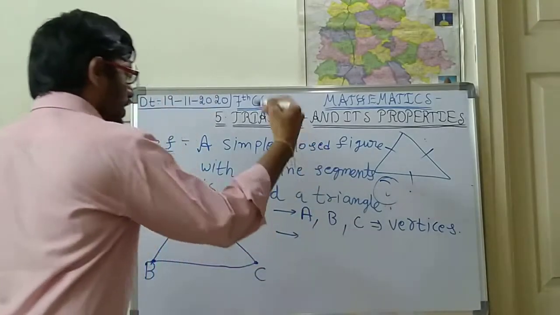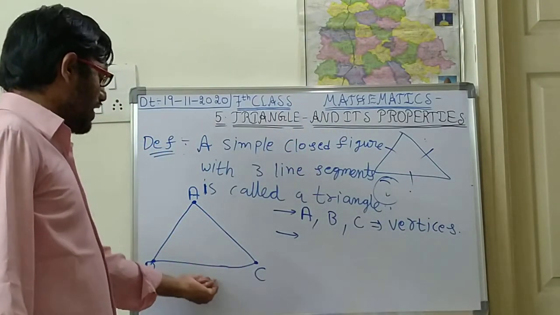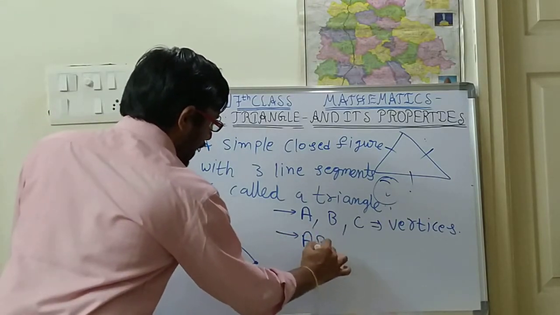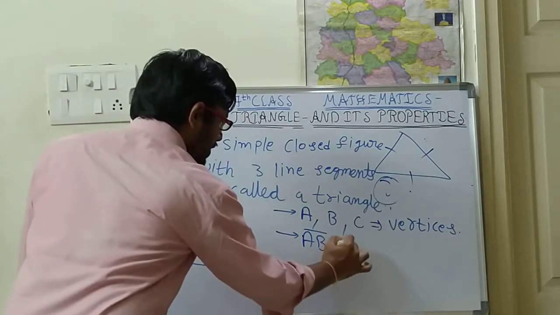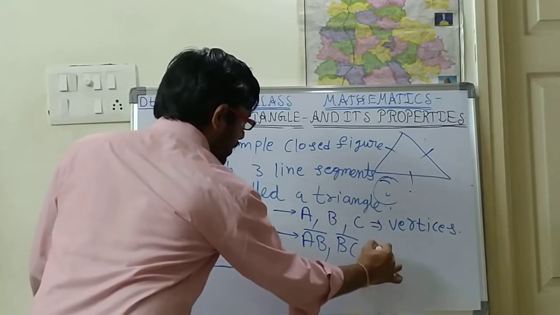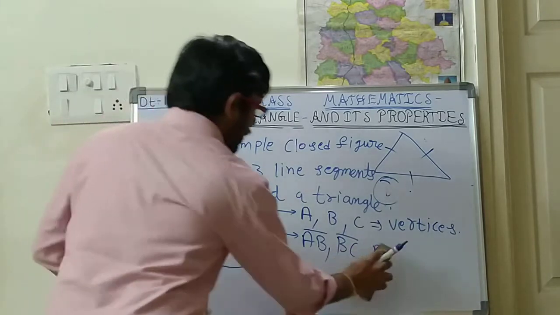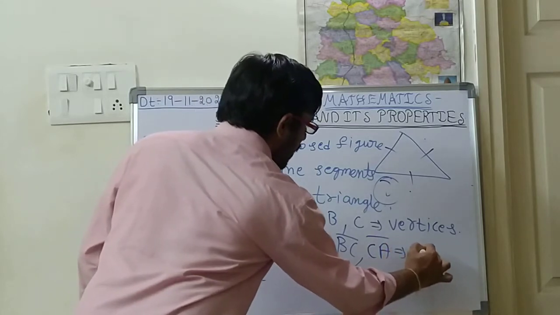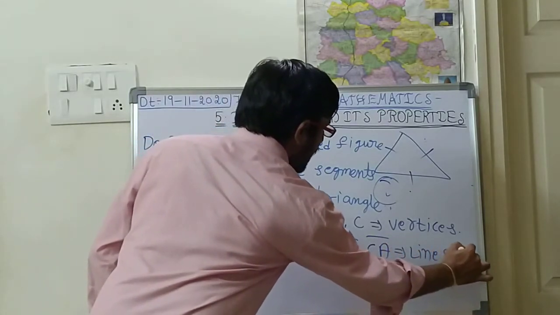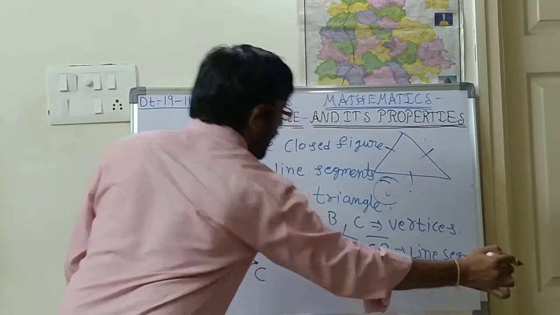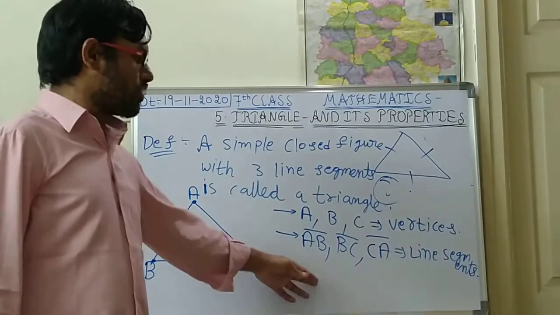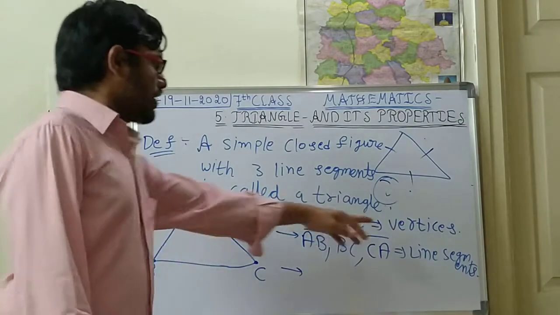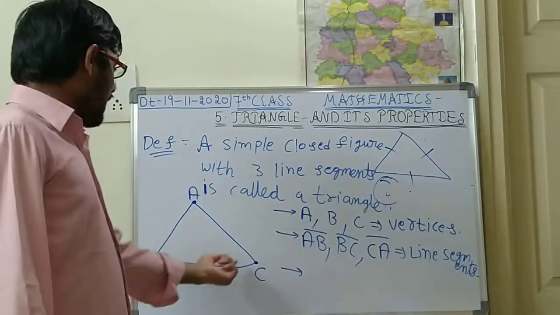Next, after vertices, the line segments. What are the line segments? First AB line segment, BC line segment, CA line segment. These 3 are called line segments. Please note down these things also, children, for this triangle. So vertices, line segments, and then afterwards angles also will be there.